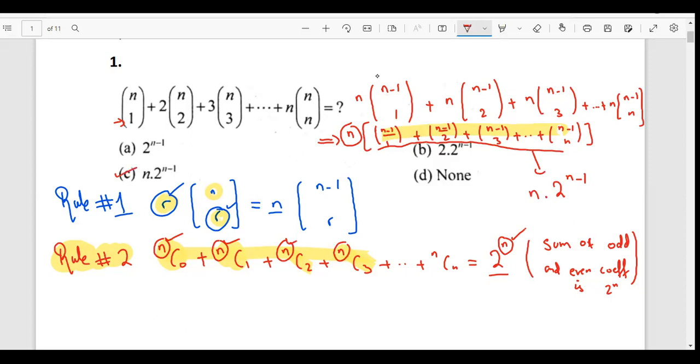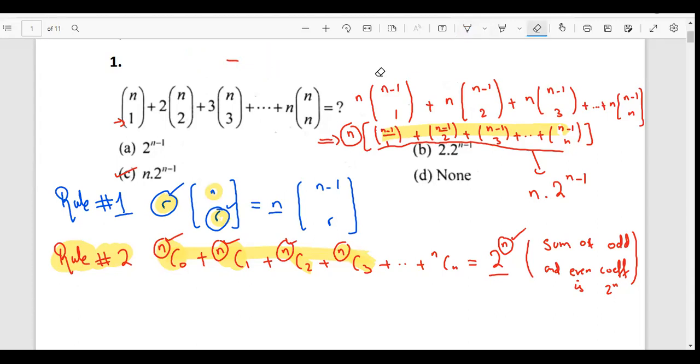I'll repeat it again. This is the first question. Obviously, we are discussing the contents here. That is why it is taking time. But let me explain it once again. Still, if it's not clear, you can ask me. We have discussed two rules. Rule number one was, one thing should be clear first of all, that NCR, and if I'm writing it this way, these are two equivalent forms. So be clear with this.